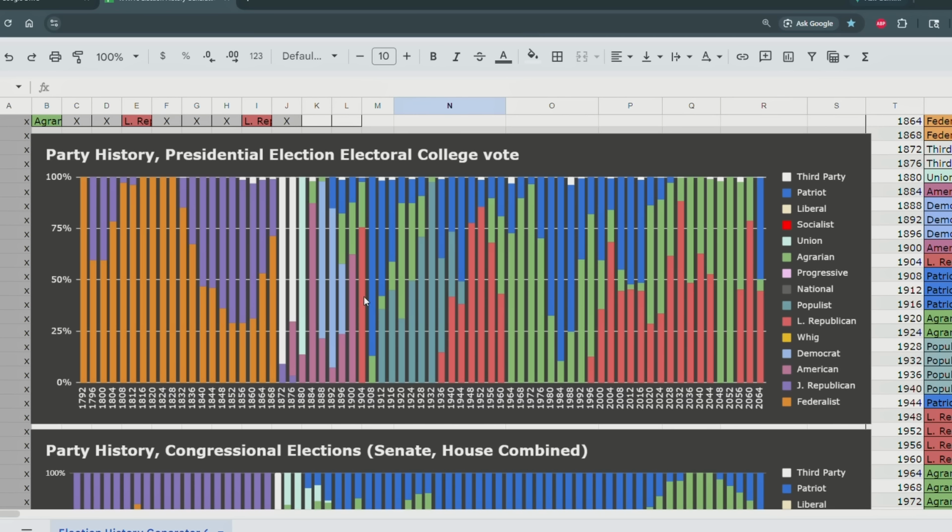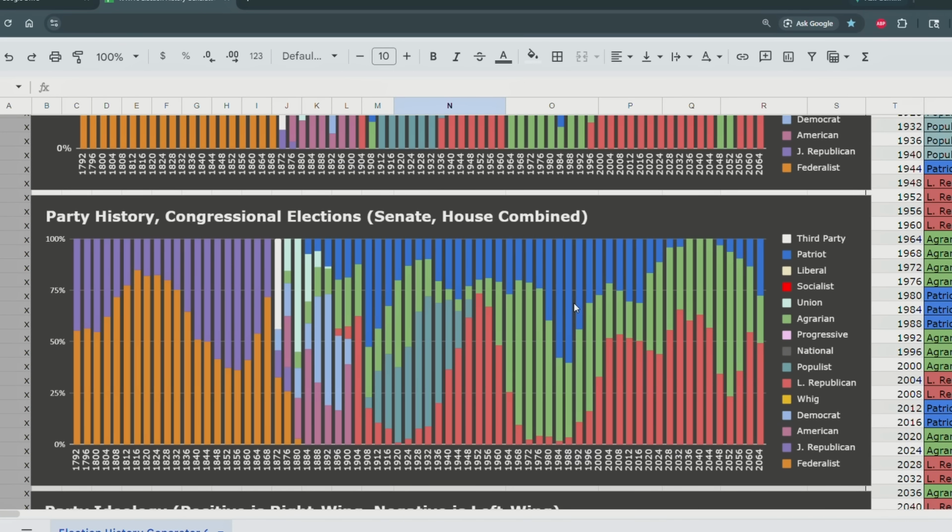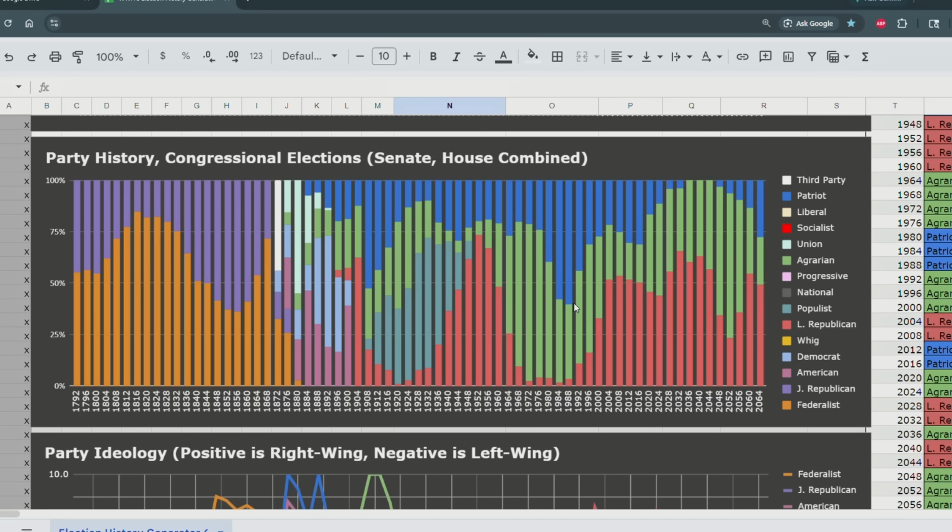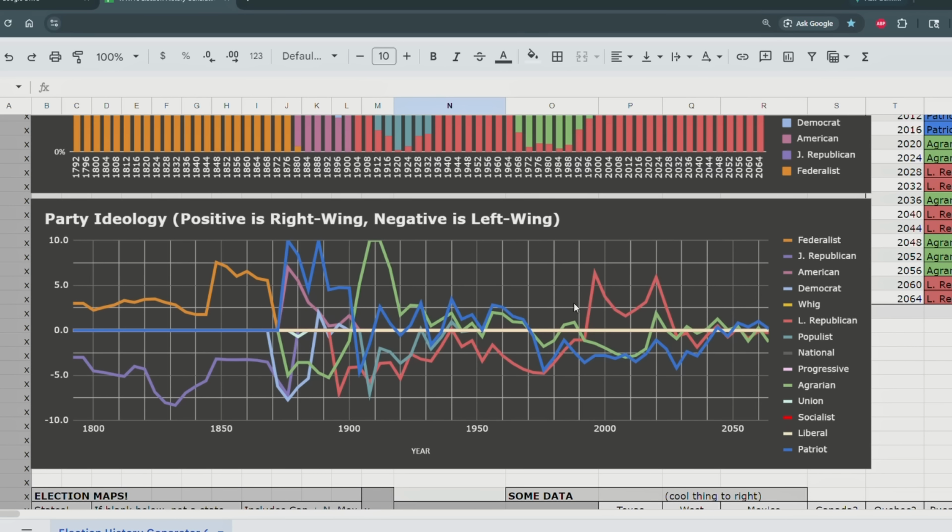Then we had the American Party versus the Democrats and the Agrarians for a while. Then the Patriots popped in, and it was the Patriots versus the Agrarians versus the Populists. And then the Republicans popped up too. And that is the current status quo in American politics. And we can also see this in the congressional breakdown of parties. But, perhaps more interestingly, you can see the ideological balance of parties.